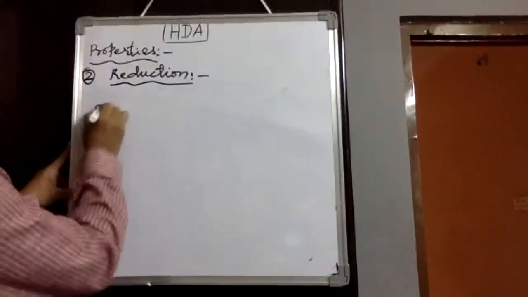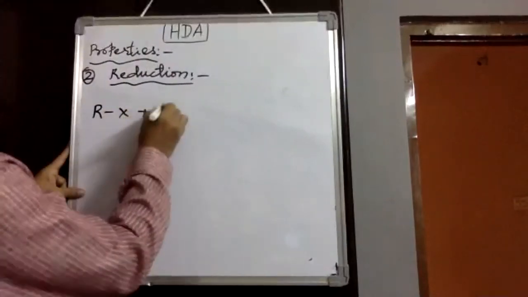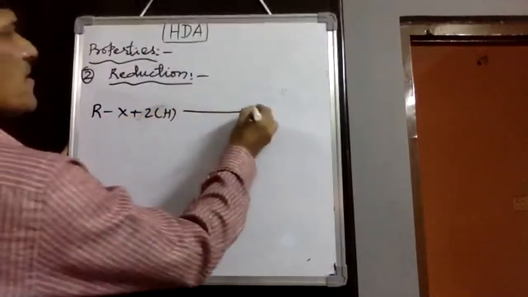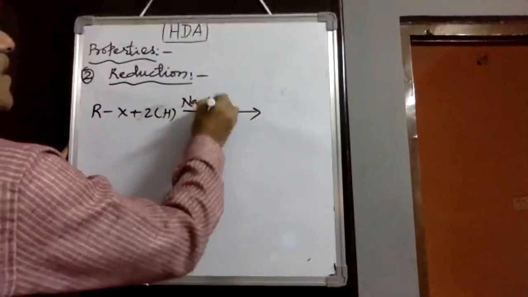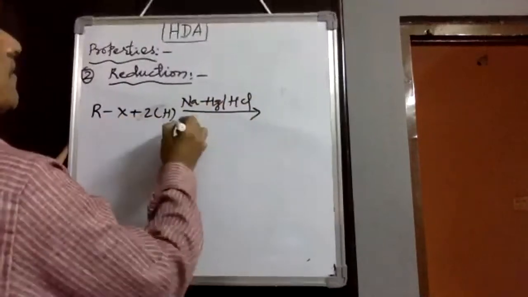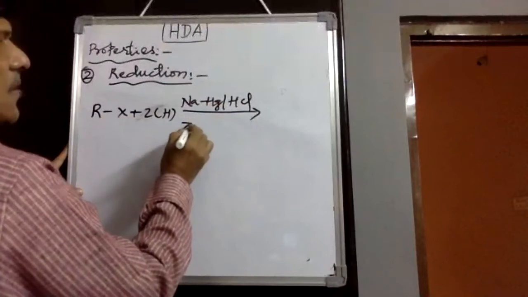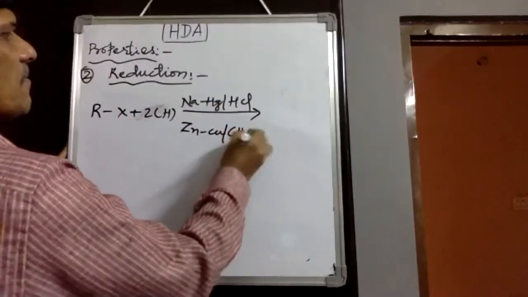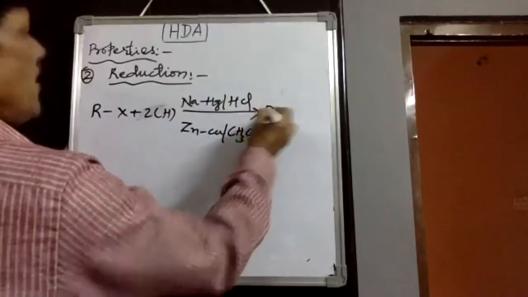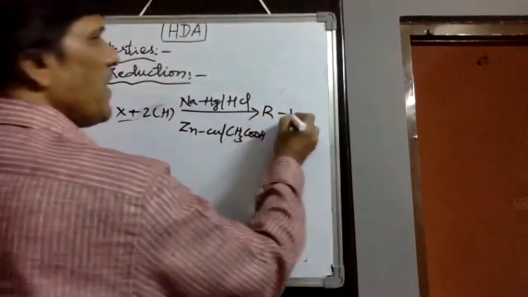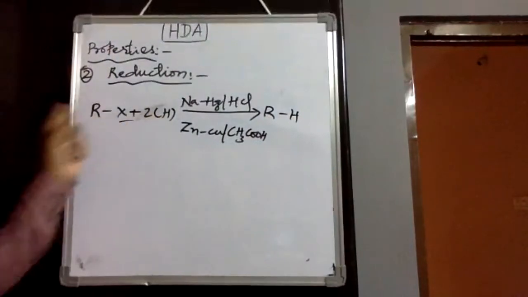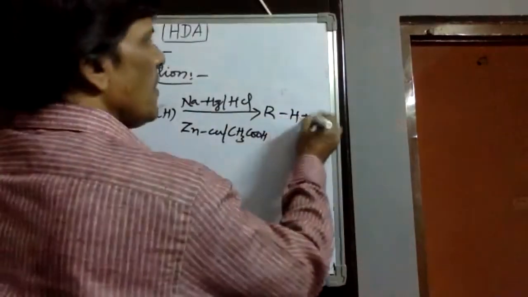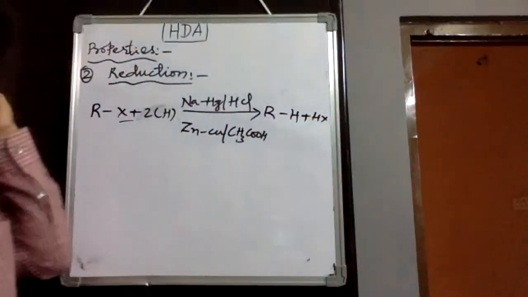Say alkyl halides in the presence of nascent hydrogen, like sodium amalgam in HCl or zinc-copper couple followed by acetic acid. If we add these, then the halogen is separated with hydrogen, and the corresponding alkanes are produced with the separation of hydrogen halides.